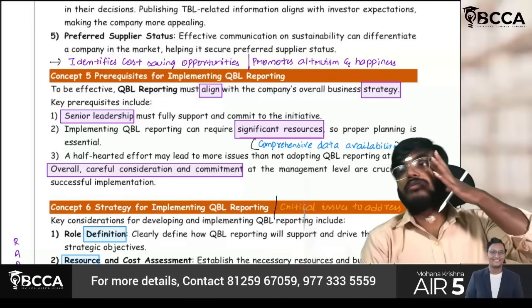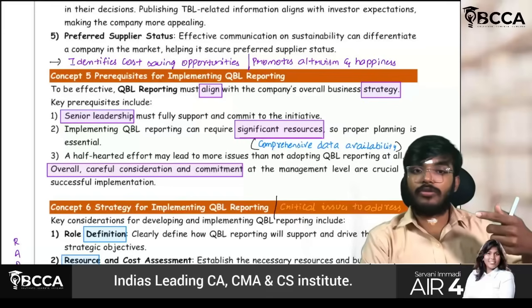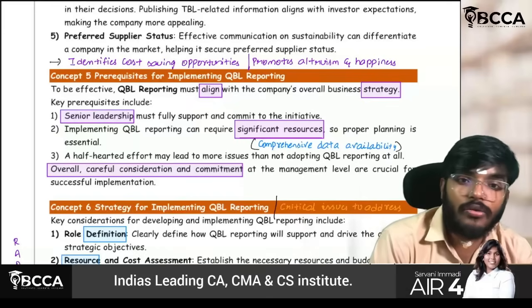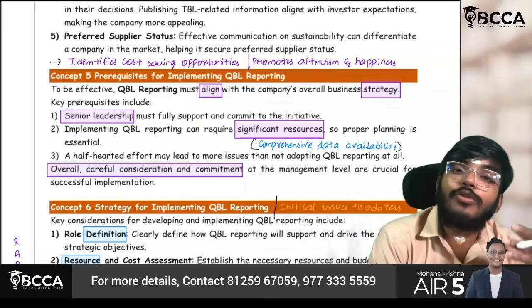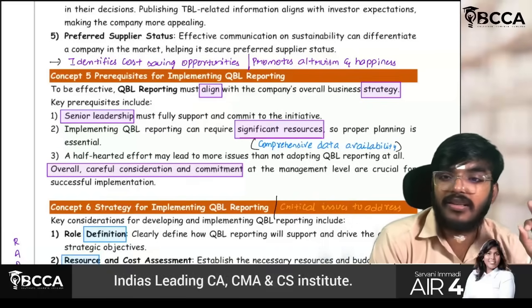And second thing though, significant resources should be required, and a half-hearted effort leads to more issues than not adopting QBRL at all. See, rather you don't adopt, still it is fine. But if you are doing it half-heartedly, it will not give much results.